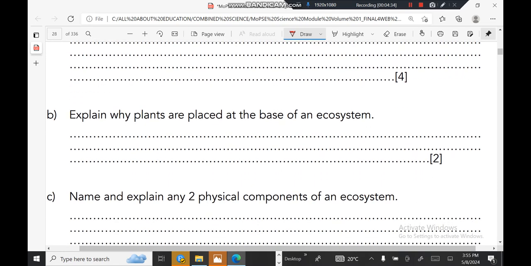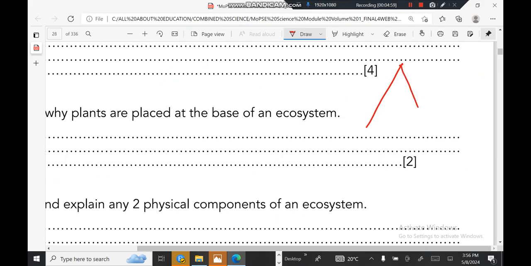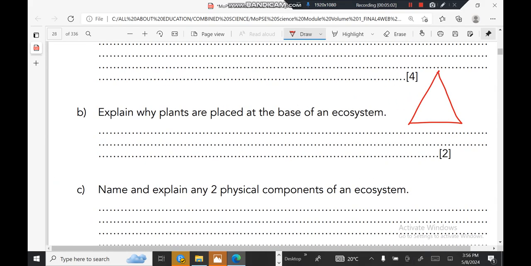Moving on to the next question, explain why plants are placed at the base of an ecosystem. This question is similar to the one they ask most of the time, saying why green plants are called producers. In our pyramid, plants are at the start, and they must be producers, something with the ability to produce its own food. Why are plants placed at the base of the ecosystem?